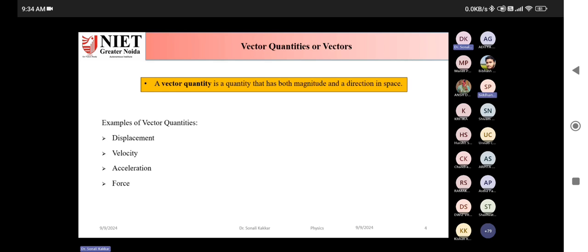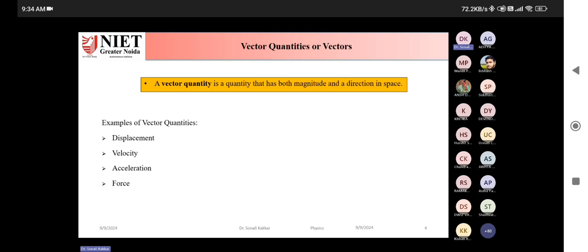Speed plus direction is equal to velocity. Magnitude of velocity is the speed, and when speed is associated with some direction, it becomes the velocity of the object. So displacement and distance, what is the difference between these two? Ma'am, displacement means shortest distance covered by the body. Yes, yes. So again, as it is a vector quantity, it has direction associated with it.